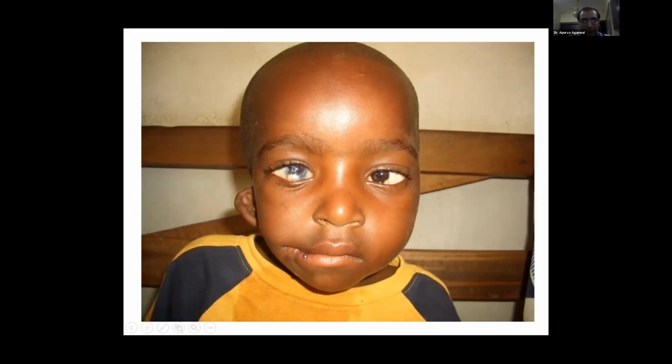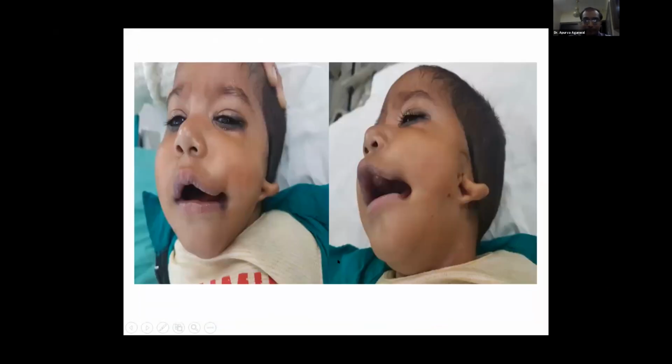This is Goldenhar syndrome, in which you can see there is an angular cleft along with coloboma of the eye, and this patient also had cardiac defects. So this is Goldenhar syndrome. Angular cleft. This is hypotelorism and microcephaly. That means the head size is very small and the distance between the inner canthi is very less. So hypotelorism along with microcephaly can be seen in various infective lesions also.